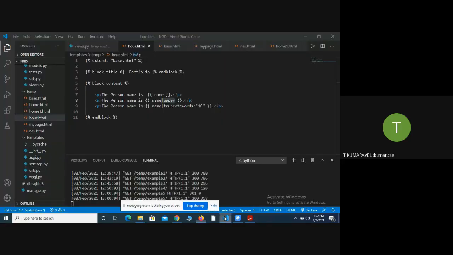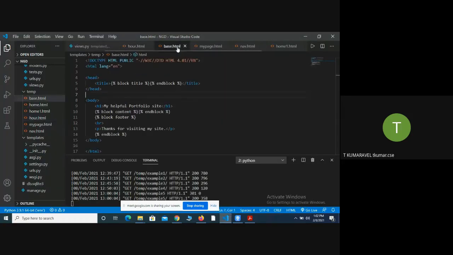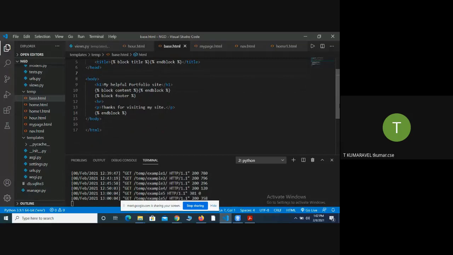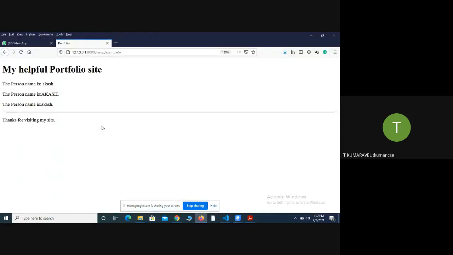And footer information. நான் again base parent classல இருக்கேன். Footer information இங்கேயே தான் இருக்கு. So என்னது block footer, அதுக்குள்ள certain information இருக்கு. So whenever it encounters that tag, whatever information is within it, it will simply display it. Thanks for visiting my website. Okay, எனக்கு பாரு அப்படியே print ஆகுது. Okay, it's okay for you.